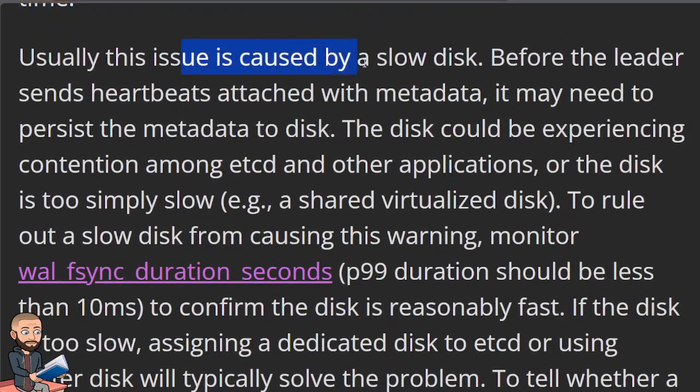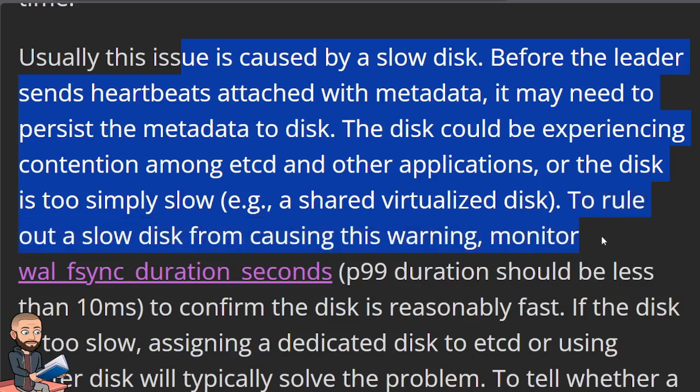Usually this issue is caused by a slow disk, but for the leader sends heartbeats attached with metadata, it may need to persist the metadata to disk. The disk could be experiencing contention among etcd and other applications, or the disk is simply too slow. For example, shared virtualized disk. To rule out a slow disk from causing this warning, monitor wall fsync duration seconds.